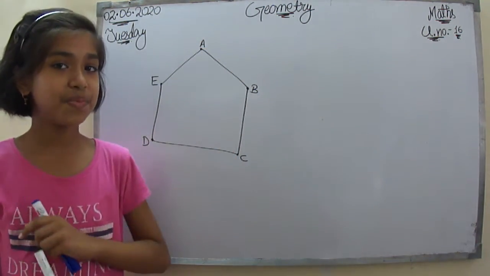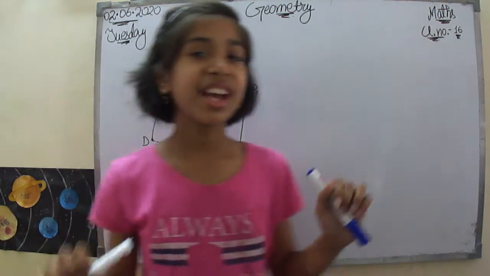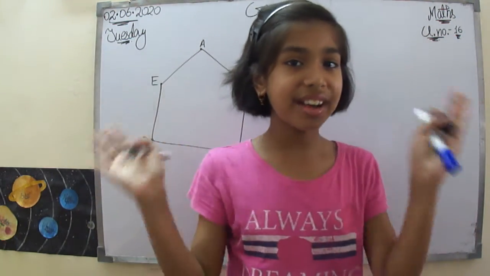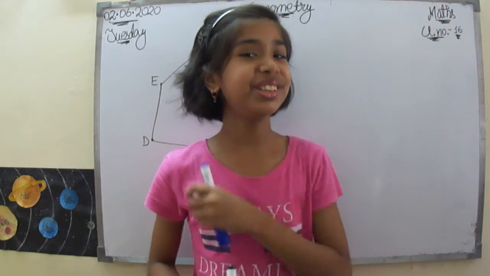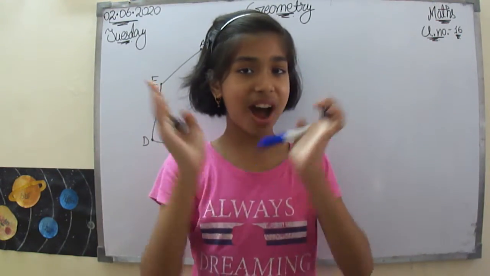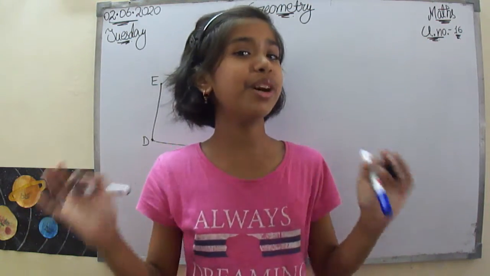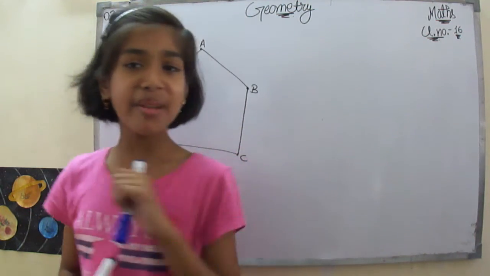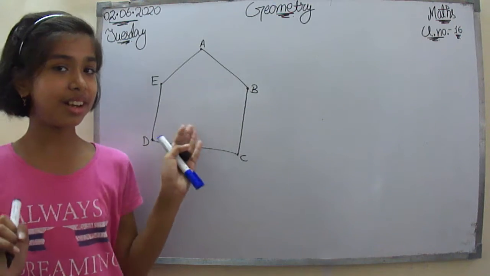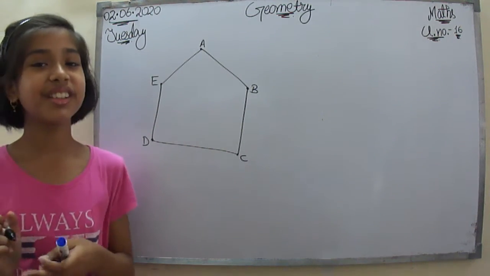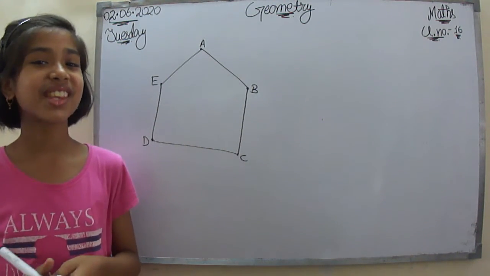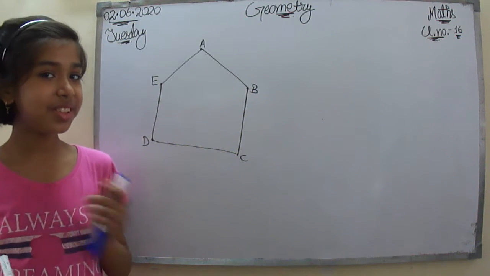These are the vertices. Now let's see. We are going to name some angles. I think you know the angle. When two arms, when two rays come together at a common point, they form an angle. So how many angles are going to be there in this pentagon? I think you know that. 5.